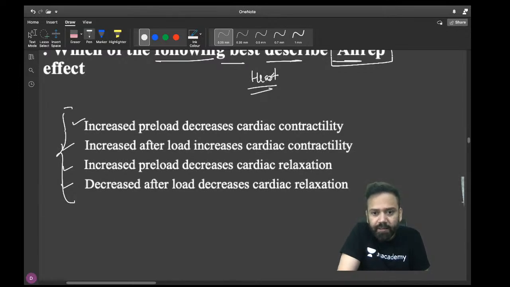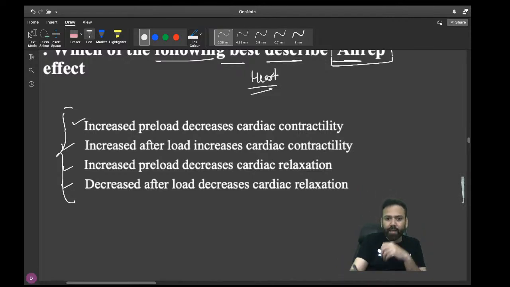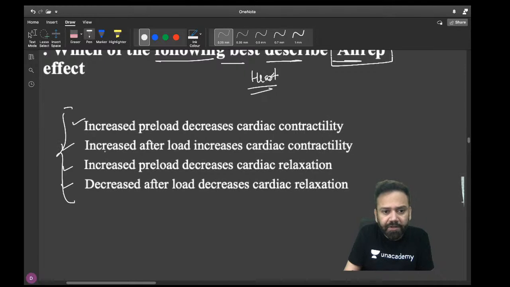Increase afterload, increase cardiac contractility. Okay. What about others? Okay, answer. Without wasting time, let me tell you. Increase afterload increases cardiac contractility.